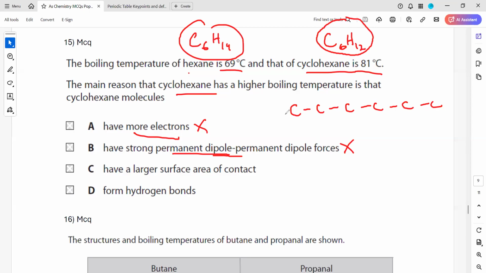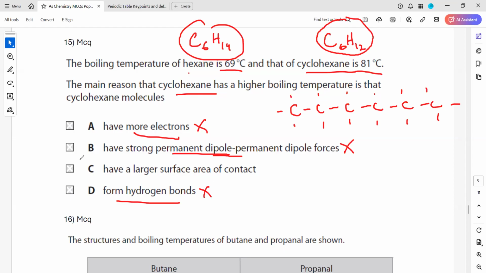Very small difference in electronegativity, so all alkanes are non-polar. That's why alkanes are volatile liquids or gases at room temperature. Forming a hydrogen bond is also wrong because hydrogen is not attached to oxygen, nitrogen or fluorine, so they cannot form a hydrogen bond.